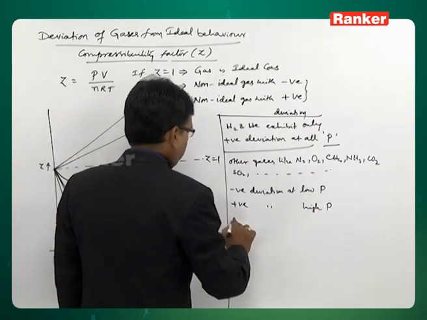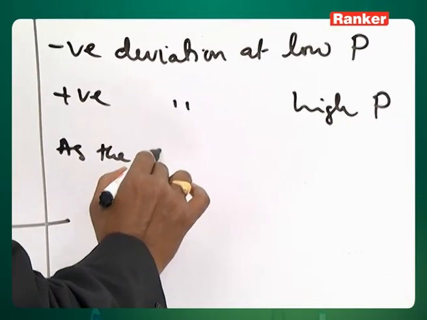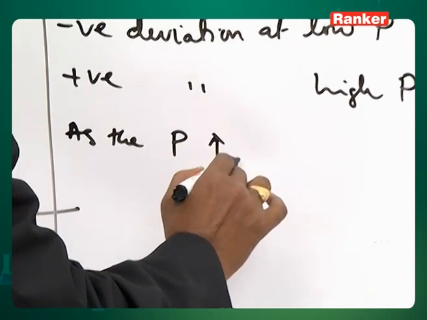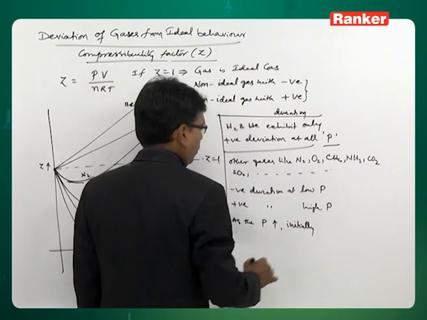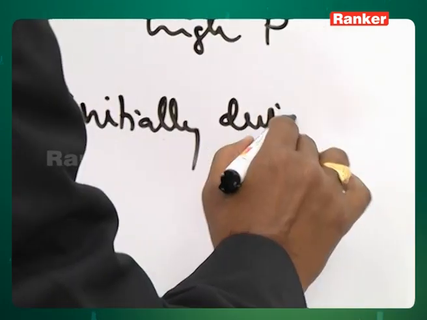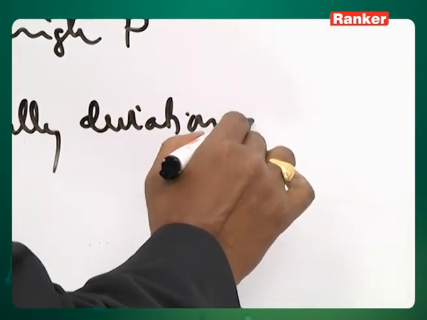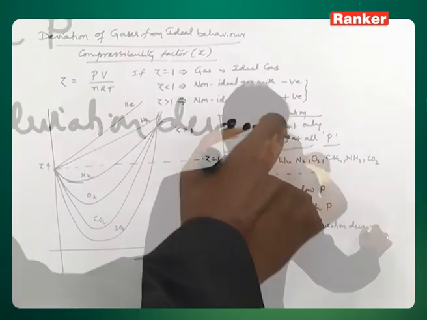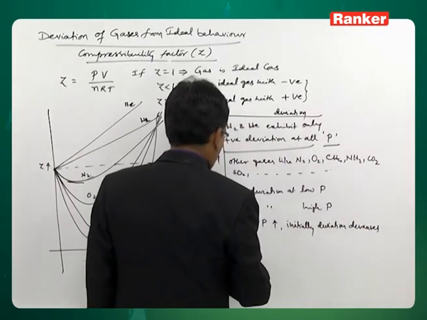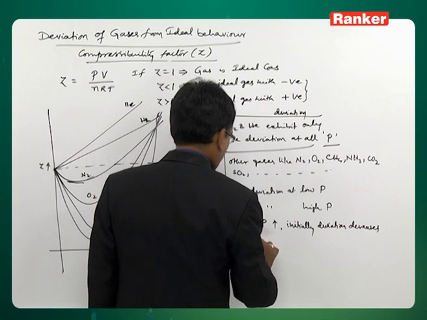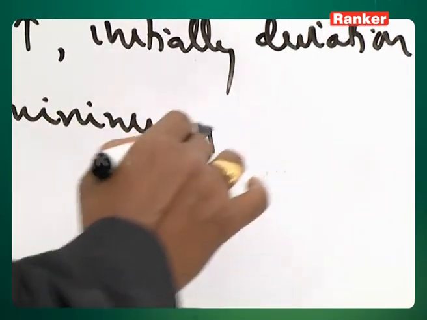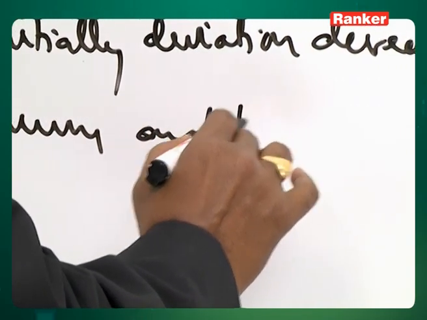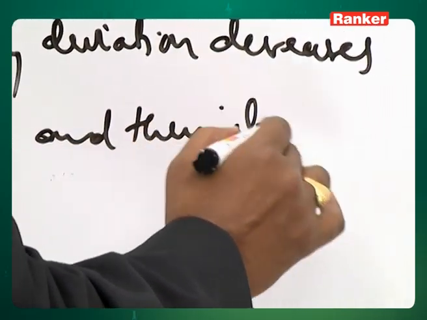So as P is increasing, initially the deviation is decreasing, reaches a minimum, and then it increases.